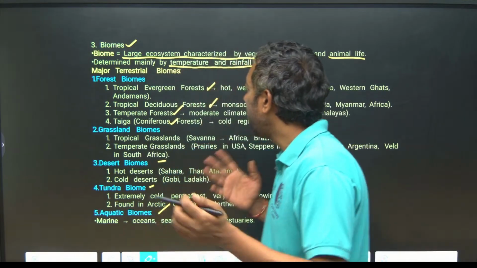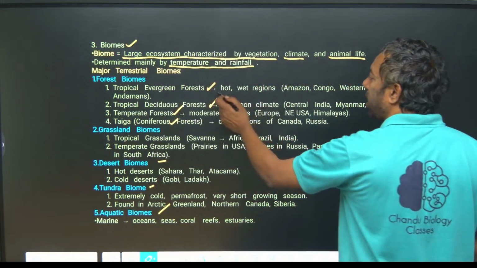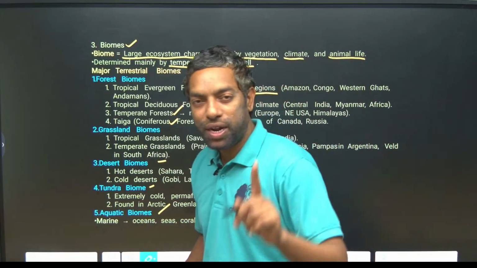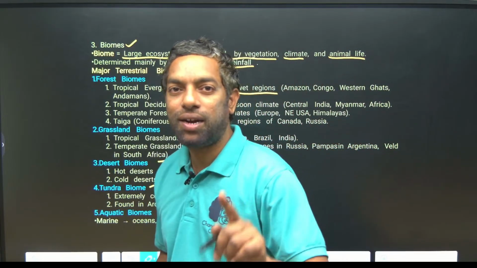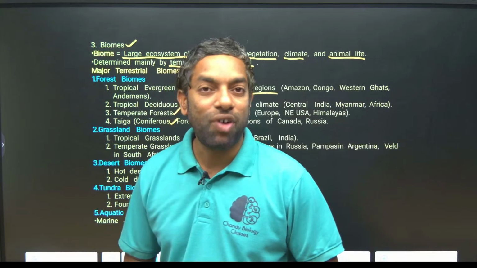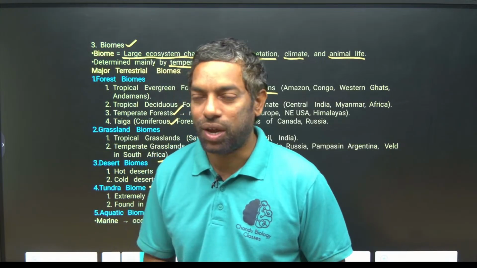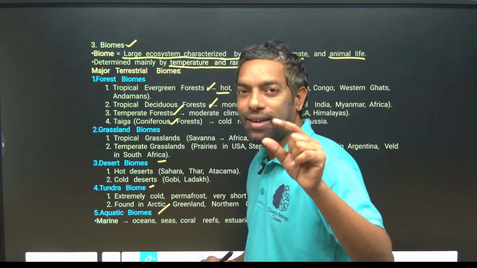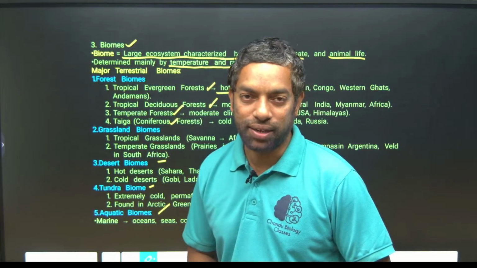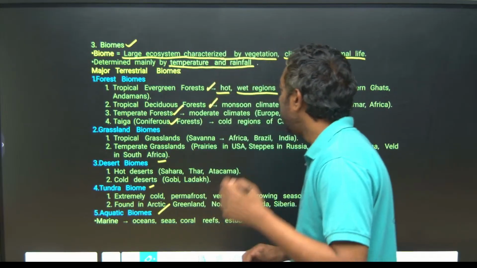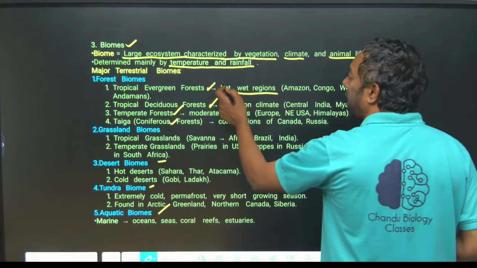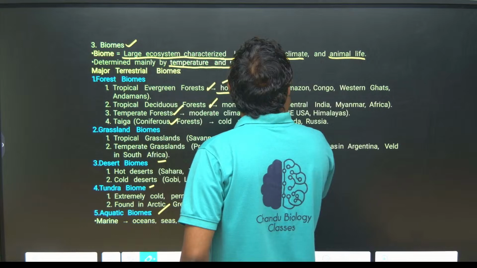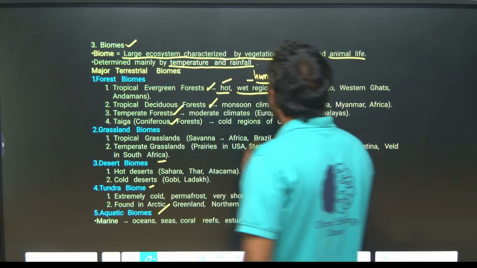Tropical evergreen forest is in hot and wet regions. They can ask you characters also, like which hot and wet region comes under which type of forest. This is difficult to find, guys, so be careful. Tropical evergreen forest is hot and humid. Hot and wet region means humid. Hot and humid is tropical evergreen forest.